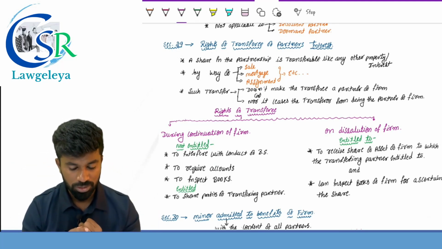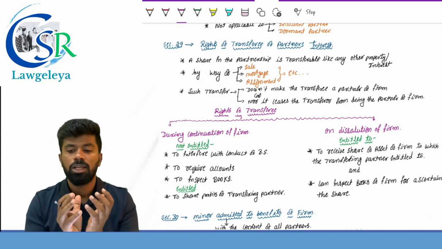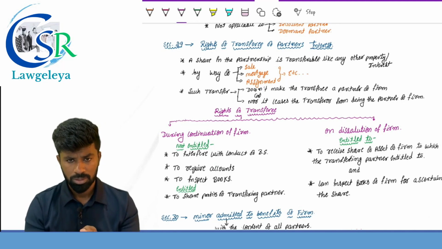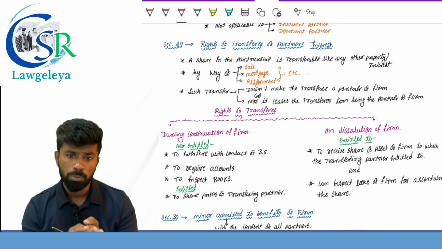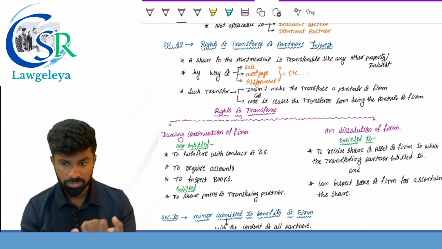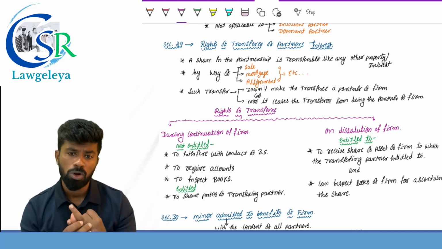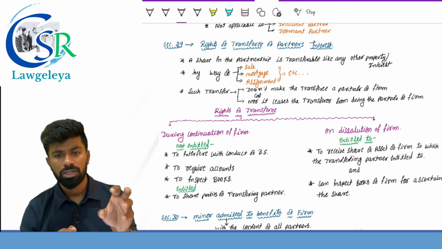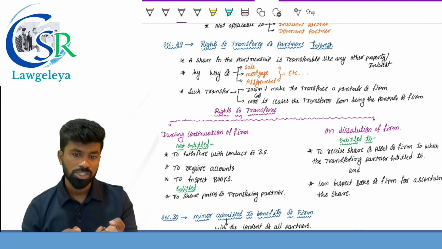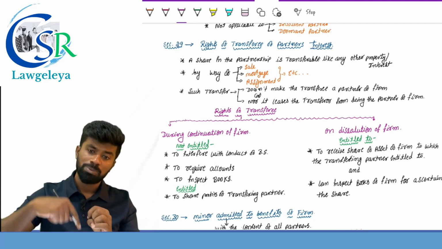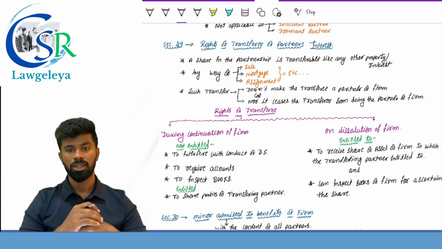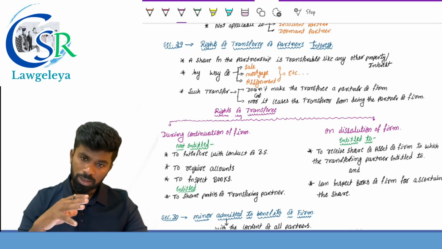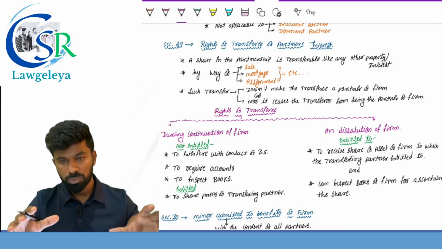I repeat, the right or interest of a partner in the firm is movable property which can be transferred by way of sale, mortgage or assignment. But such assignment or transfer of interest does not make the transferee a partner of the firm, nor does it cease the transferor from being or continuing to be the partner of the firm.